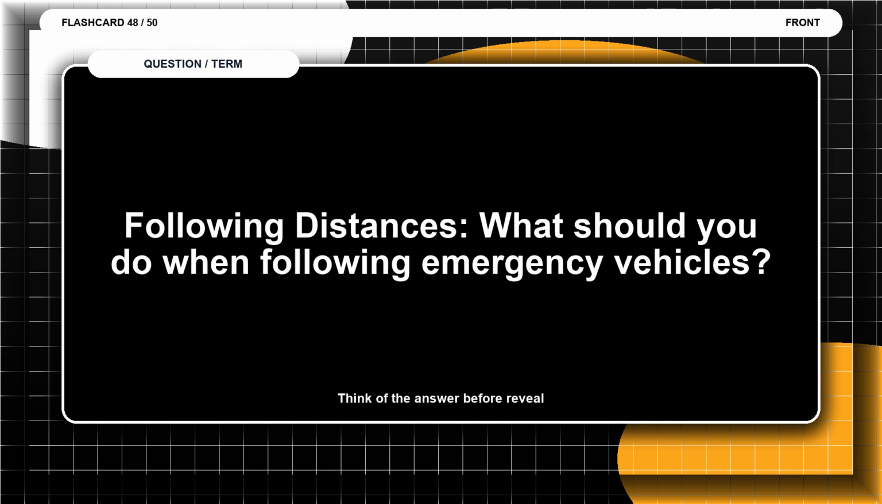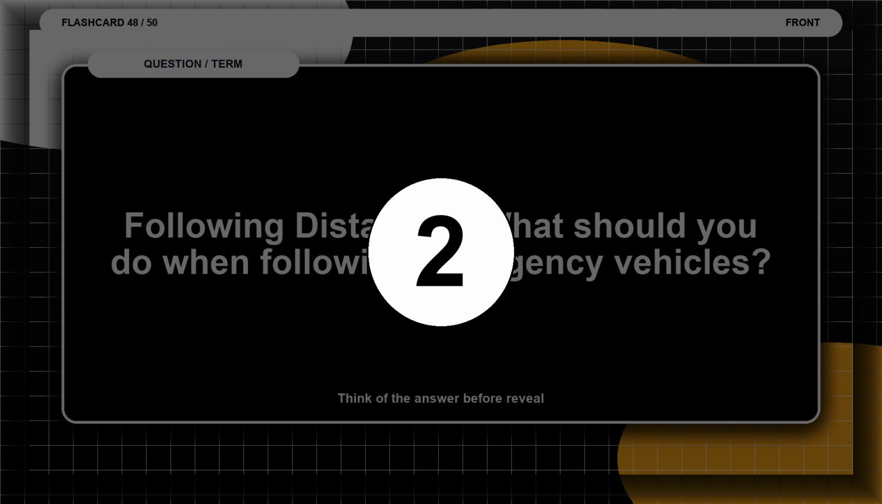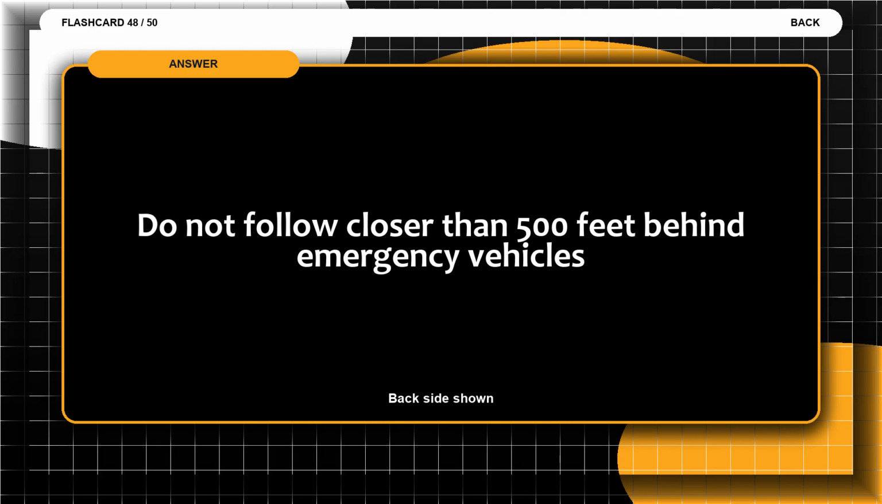Flashcard 48. Following distances. What should you do when following emergency vehicles? Think of the answer before the reveal. The answer is, do not follow closer than 500 feet behind emergency vehicles.